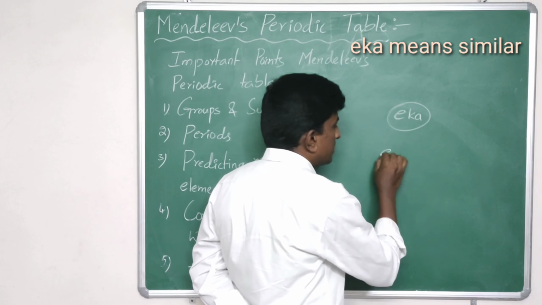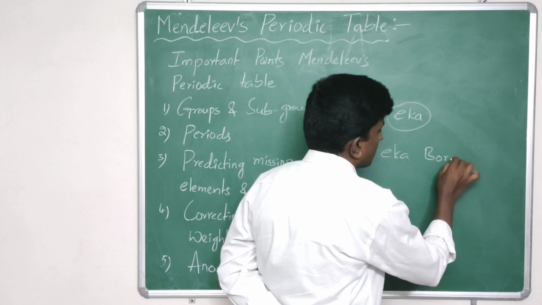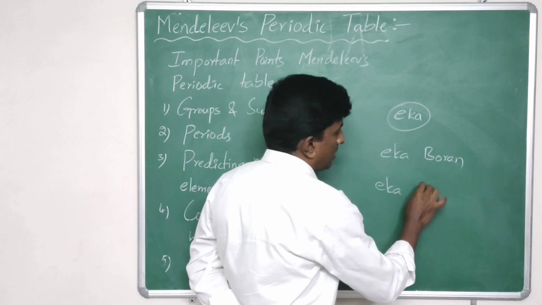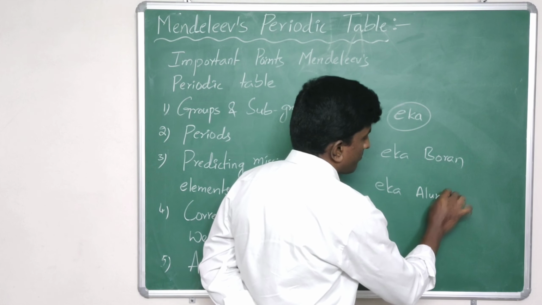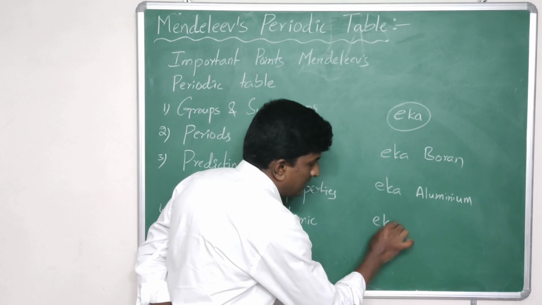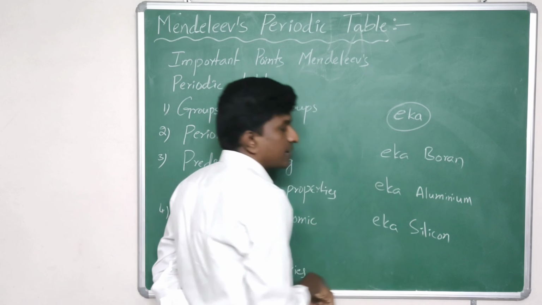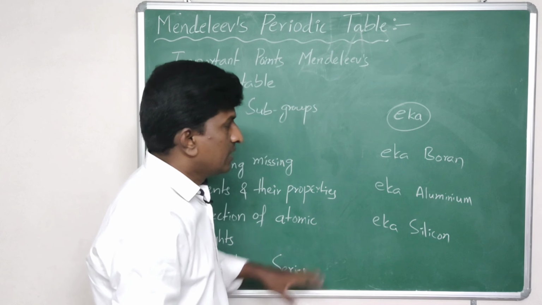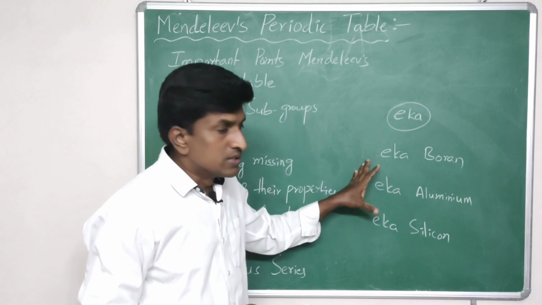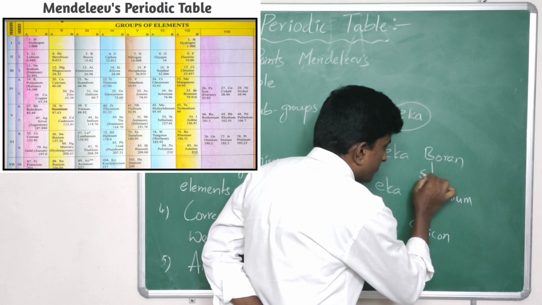Mendeleev gave names such as eka boron, eka aluminium, and eka silicon. Later these elements were discovered. So eka boron is nothing but scandium.